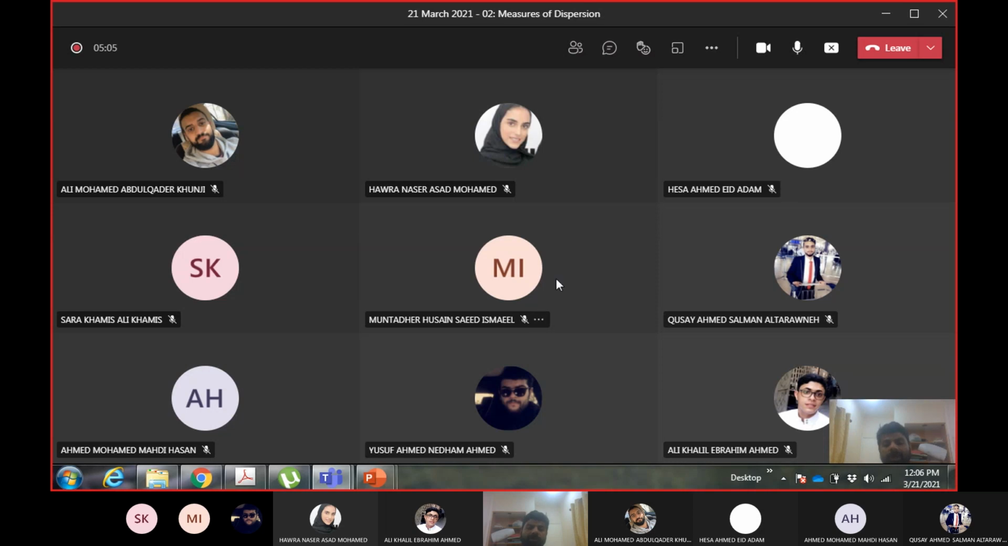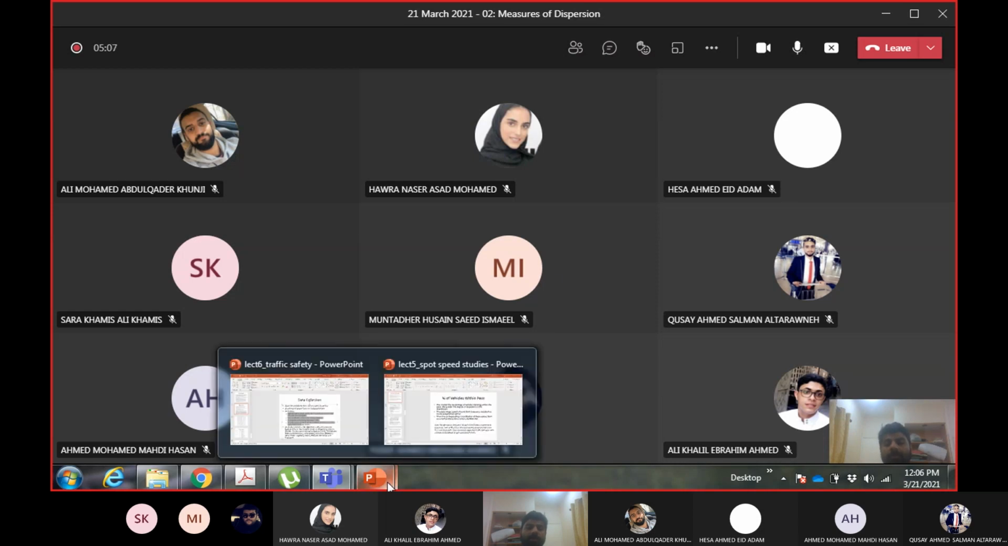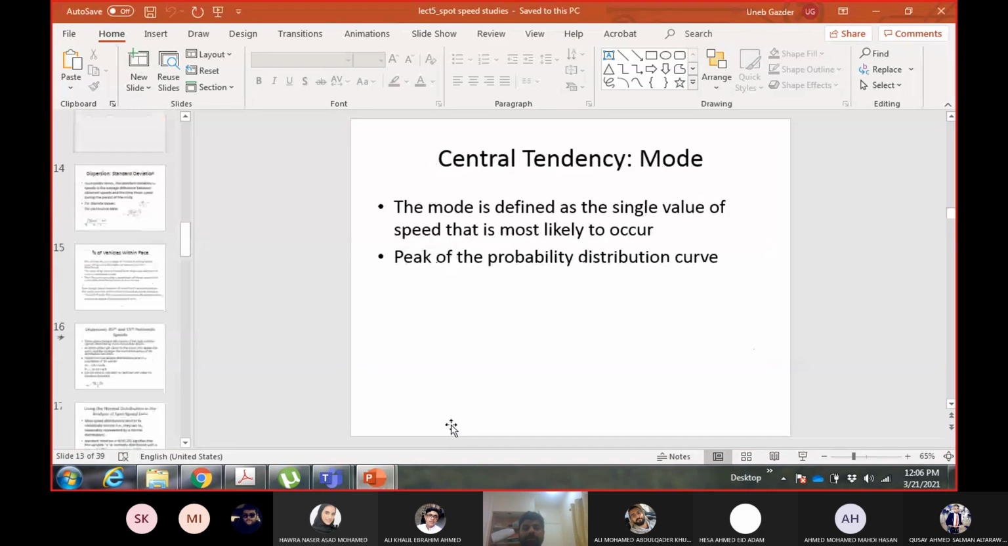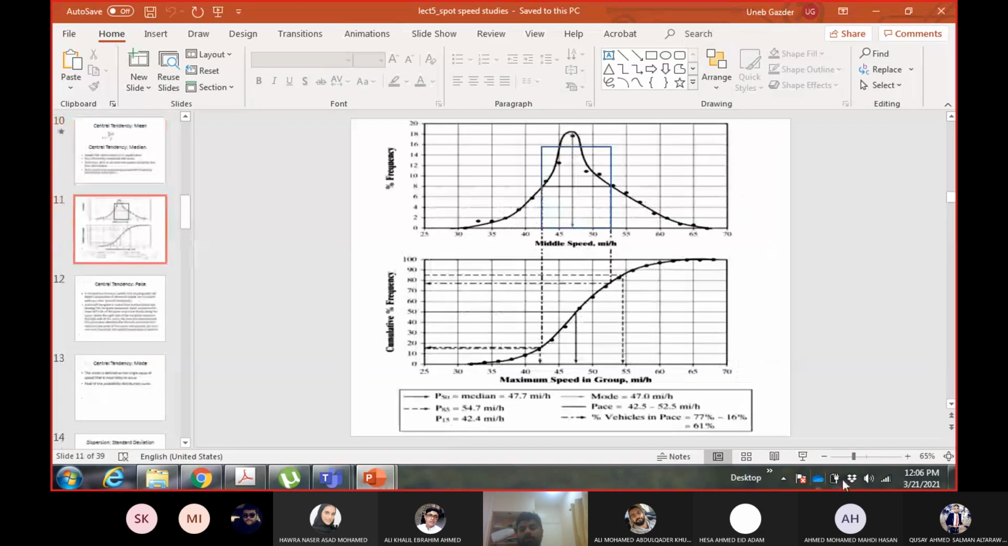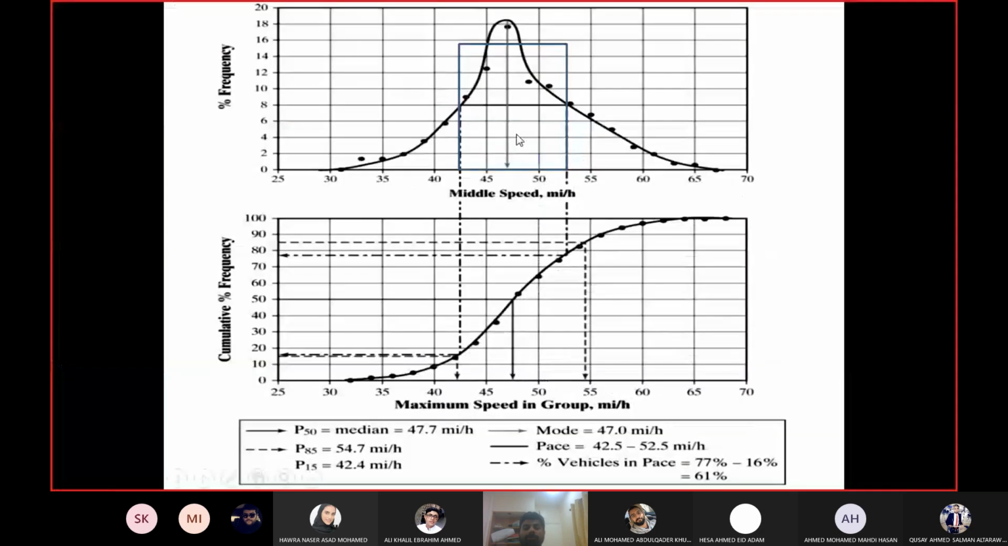Okay. So in the last lecture, we looked at how to calculate the pace range using the frequency distribution curve. So this was a curve. I told you, you draw a line in the center, which has a length of 10 miles per hour, and then you move this line upward and downward. Wherever the two ends of the line meet the two sides of the curve, this is your pace range. And for this data set, the pace range was 42.5 to 52.5.